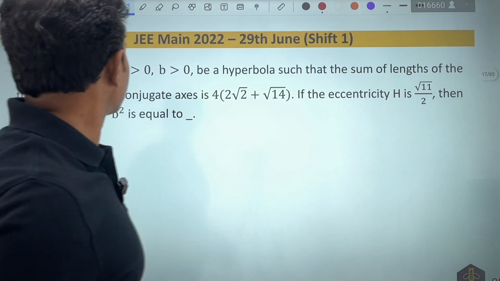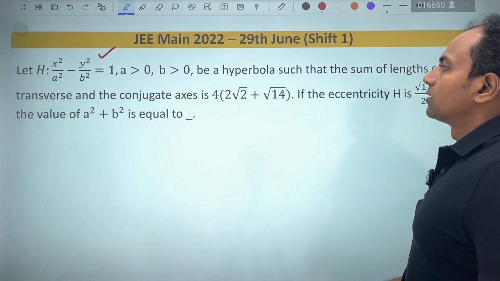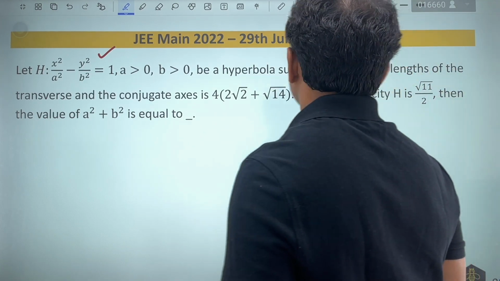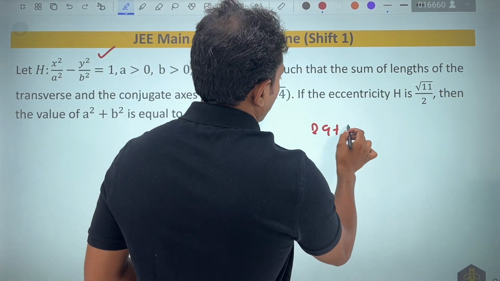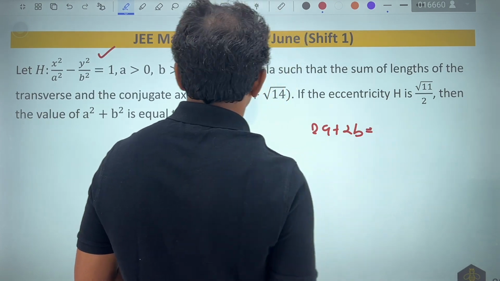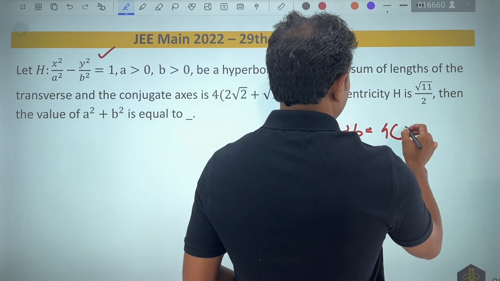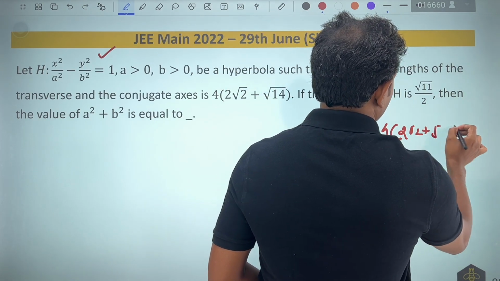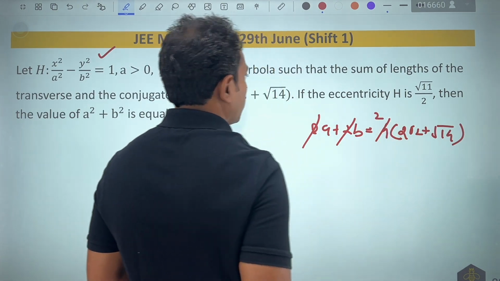If I look into this 2022 question, it says that you have already been given an equation of hyperbola. Everything is given such that the sum of the length of the transverse axis and conjugate axis, 2a plus 2b, is given to us as 4 times (2 root 2 plus root 14). So if I cancel out this 2, what am I getting?